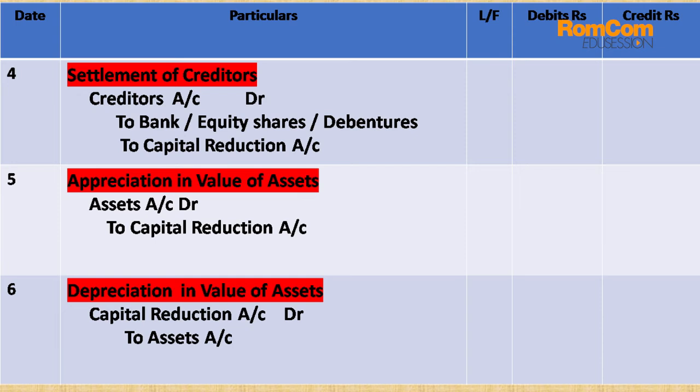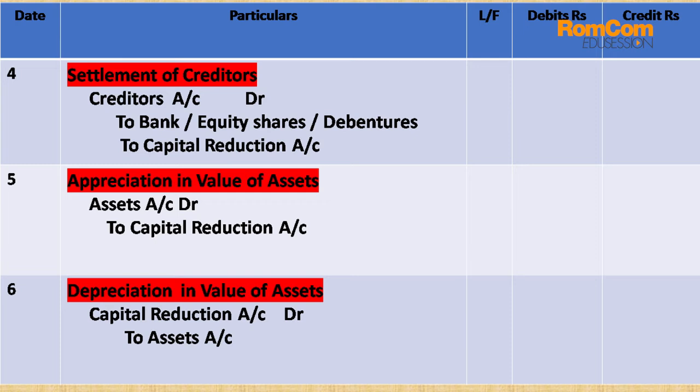Number fifth is appreciation in the value of the assets. Appreciation results in rise in the value of the assets or increase in the value of the assets. It's very simple to remember this entry. If the value of the assets increases, the entry will be assets account debit to capital reduction. I have only written over here assets account. We will write the name of the assets such as land and building, plant and machinery, furniture, fixtures, motor vehicles, and n number of assets you all already know. So assets account debit to capital reduction.